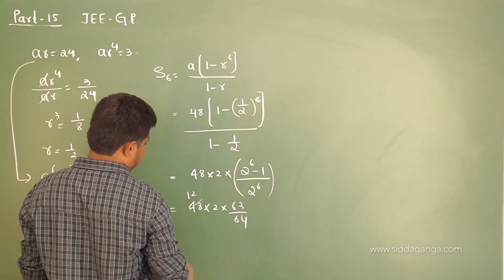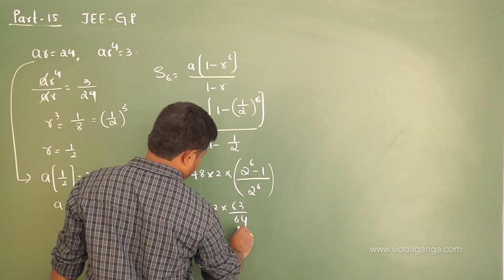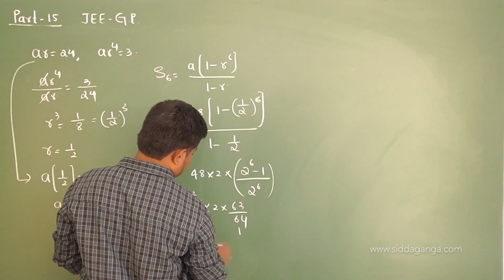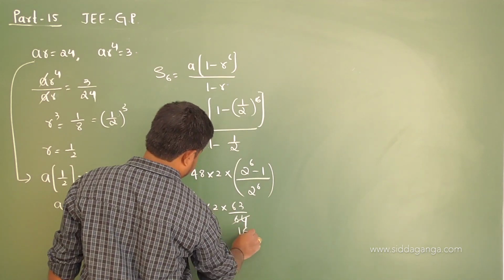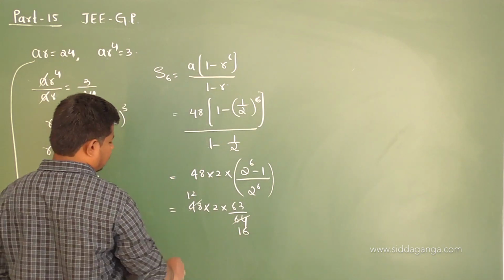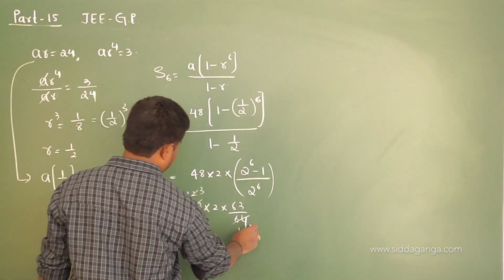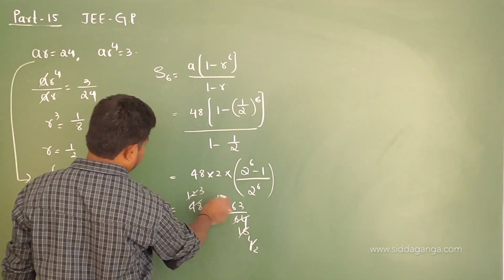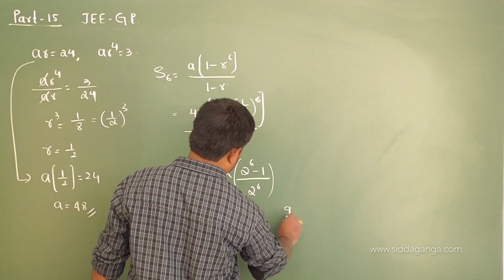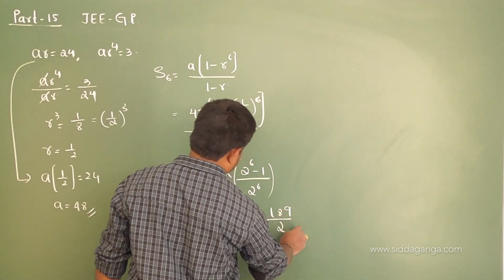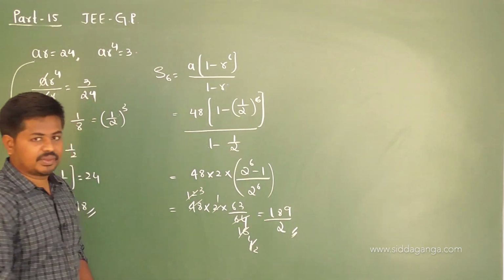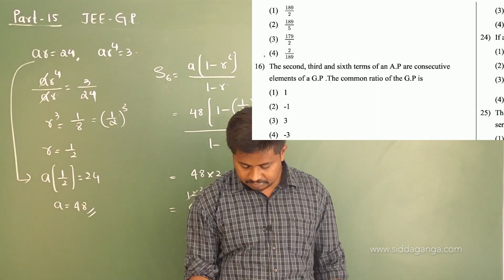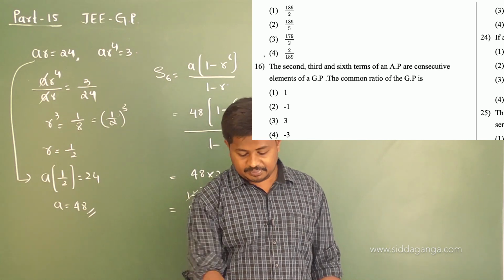Simplifying, 3 into 63 is 189 by 2. So 189 by 2 is the sum of first 6 terms of the given GP. That is option first, the correct one.